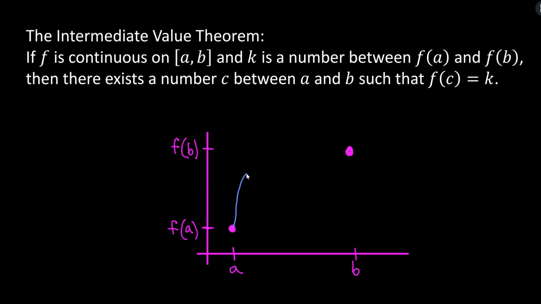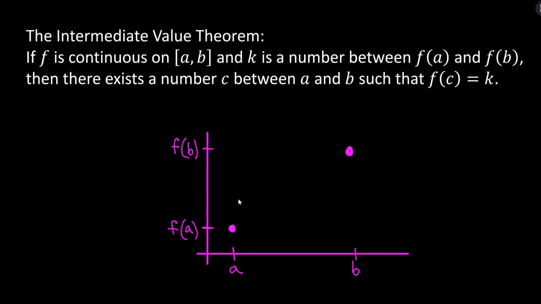It could pass through some more than once. It could do something like this. It could extend beyond these y values, like it could go down, then go way up. Those are absolutely possible, but what can we guarantee from this theorem? And that's just that it passes through every single one at least one time.